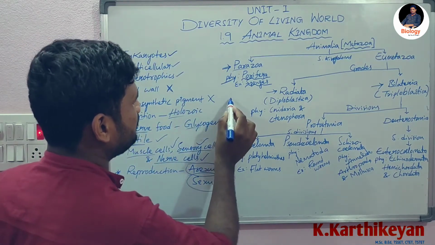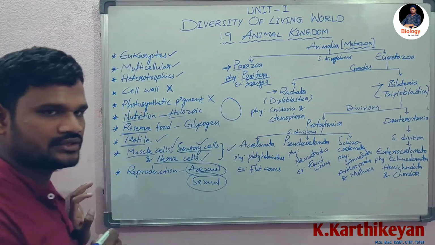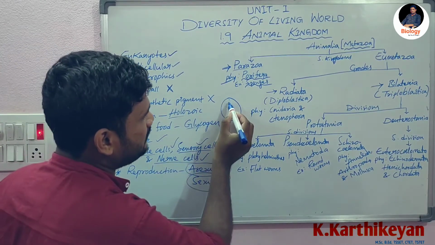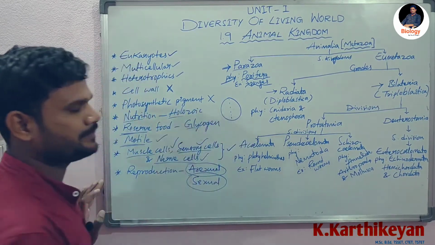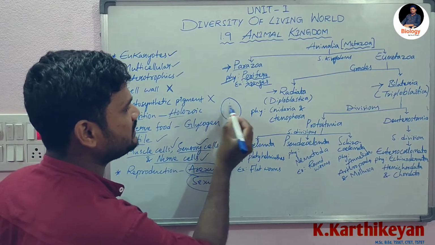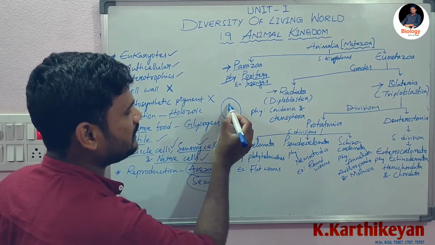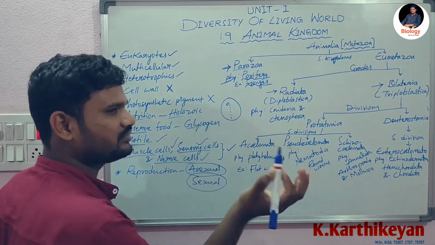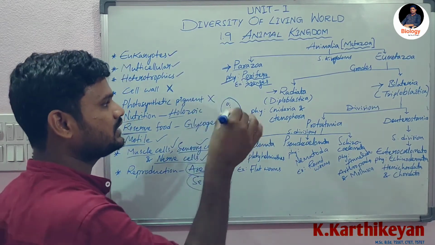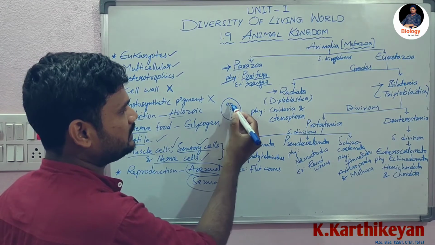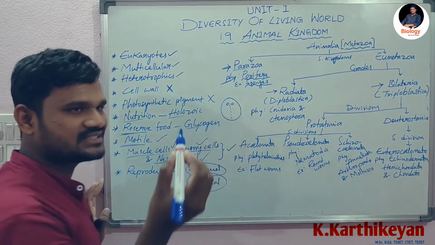Imagine this is an organism, this is the central point. On either side of the central point or central principal axis there are two organs. If the organism has two organs, one organ is present on the right and another organ is present on the left. Example, human being.